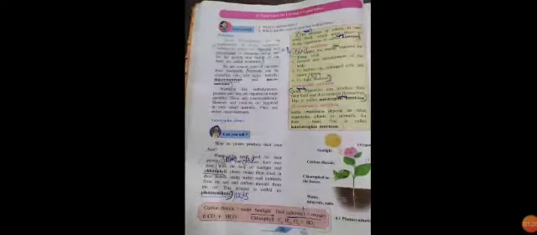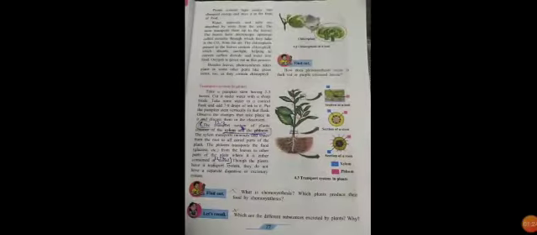On page number 26, chapter number 4, we have "Let's recall", put the points, cancelled. We have "Find out why" and "Let's recall" on page number 27, both cancelled. Page number 28 we have "Atmospheric fixation of nitrogen", that part cancelled. Then on the next page we have "Observe the plants around you and diagnose the nutrient deficiency, if any", that is cancelled. Then on page number 32 you have that box, the anteater.